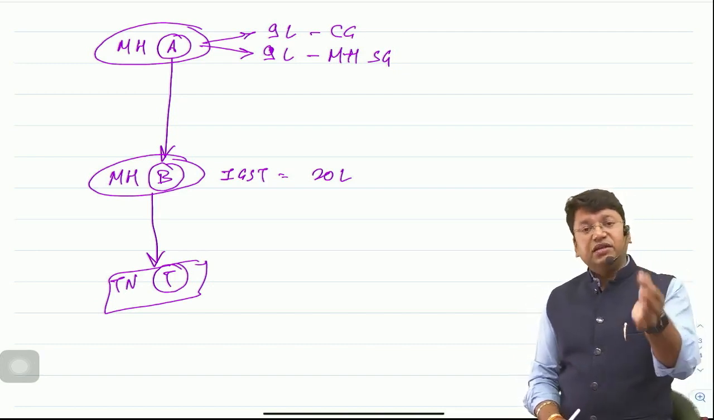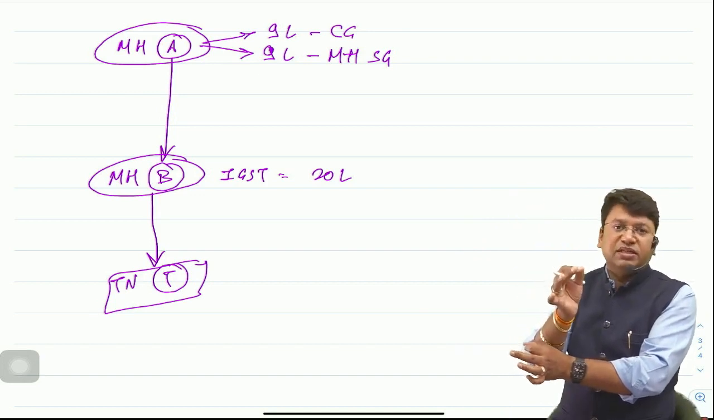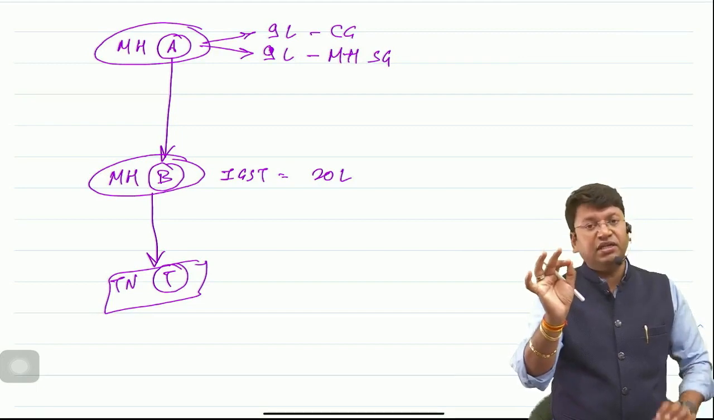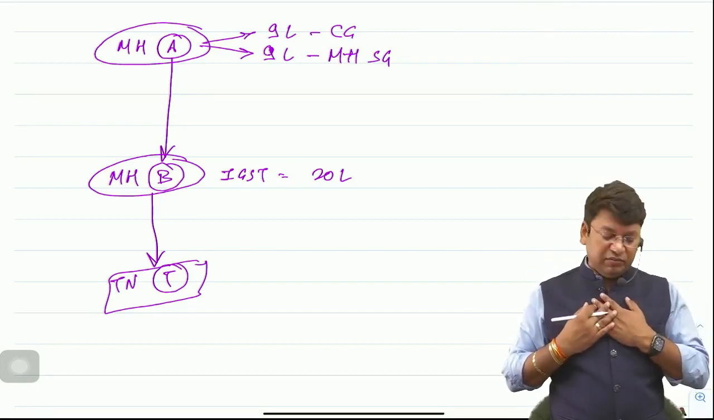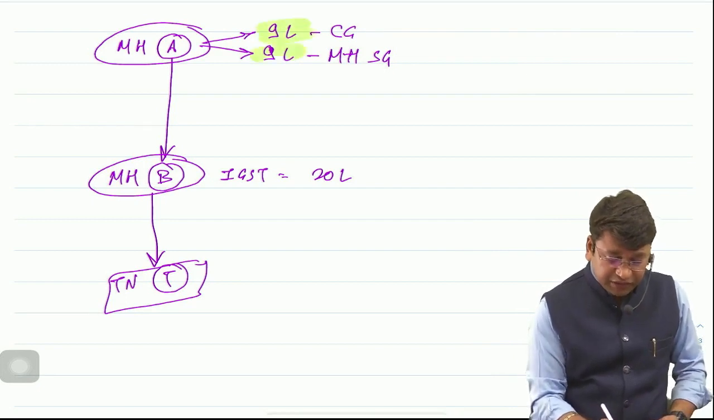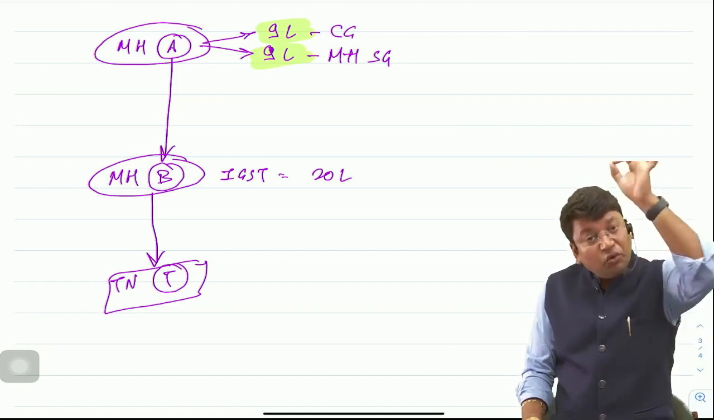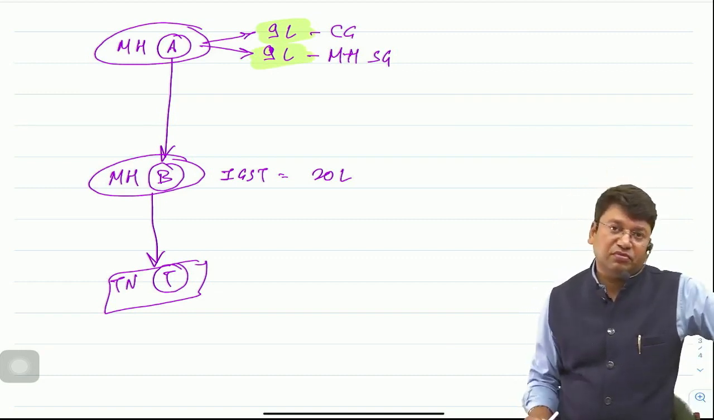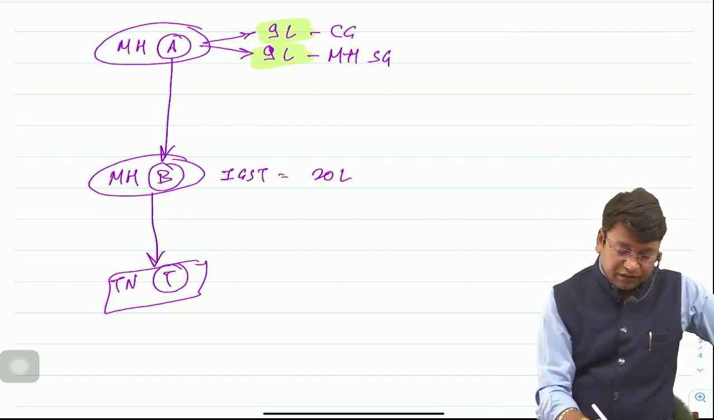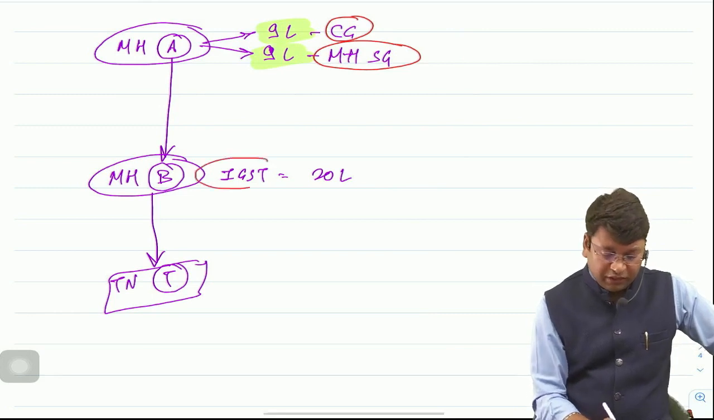Sir, Mr. B is selling the goods to Mr. T on which he has collected IGST because it is an interstate supply. Sir, he has collected IGST of rupees 20 lakh from Mr. T. Now, IGST will be payable by Mr. B to the government, and on his purchases, he has already paid 9 lakh as CGST and 9 lakh as Maharashtra SGST. Now, the question comes whether the input tax credit of CGST and SGST will be allowed to pay the liability of IGST?